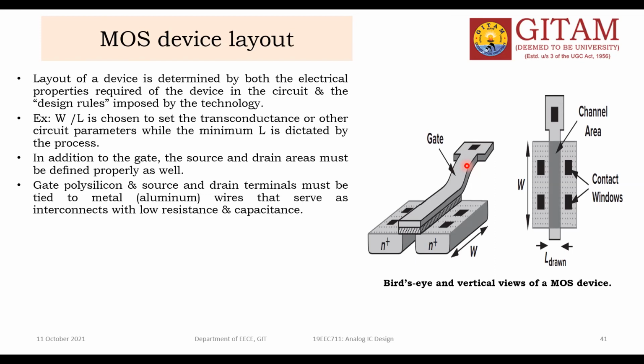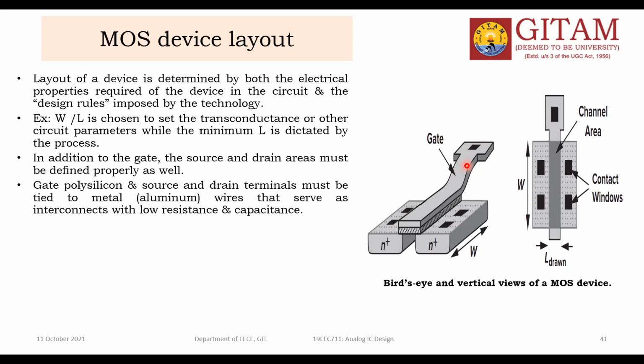So these layers must be connected to the supply rails. Whenever the supply rails are connected to this, you need to have a provision to connect these layers to the supply rails. Generally we use aluminum contacts to join with the supply rails. These are the wires you consider to connect the source, drain, and gate.